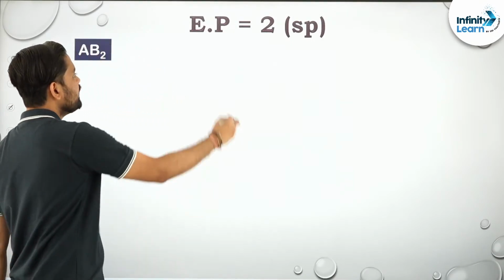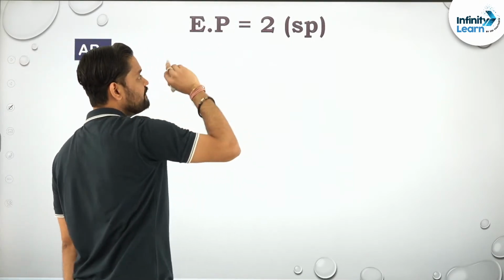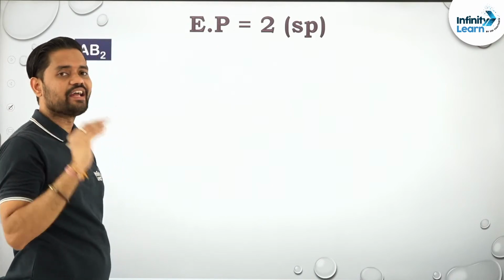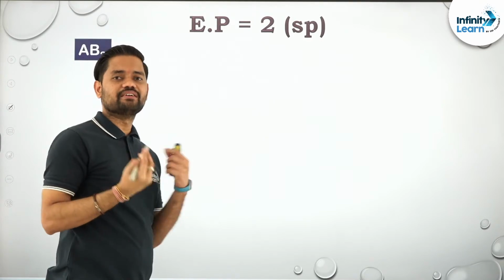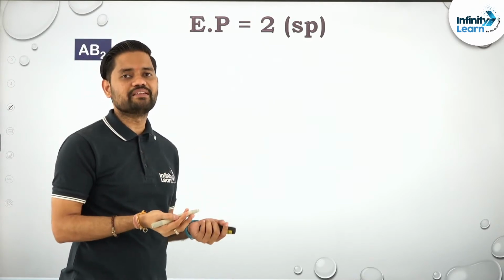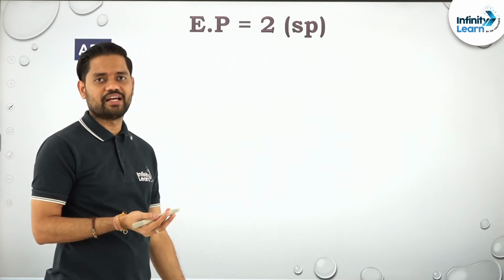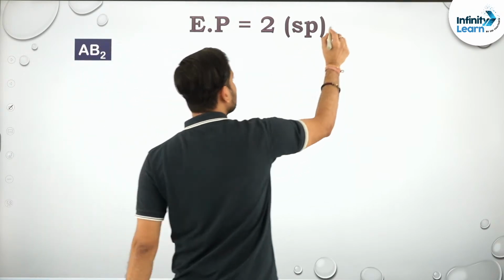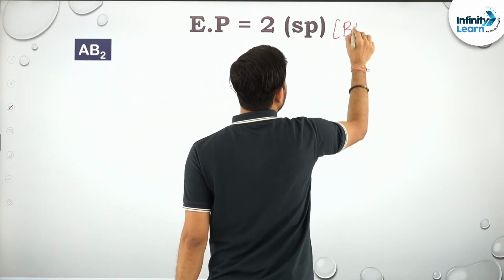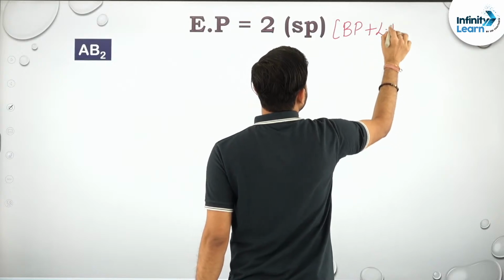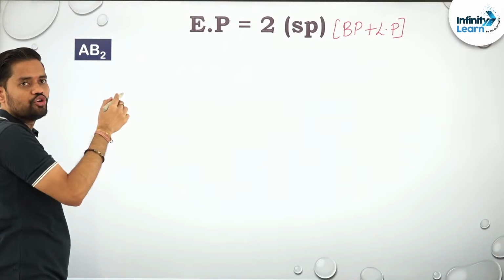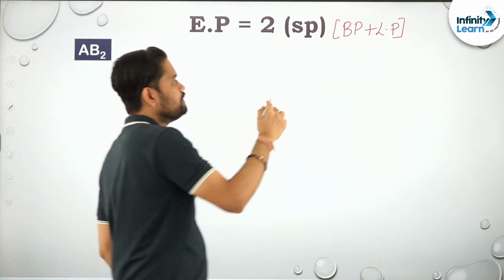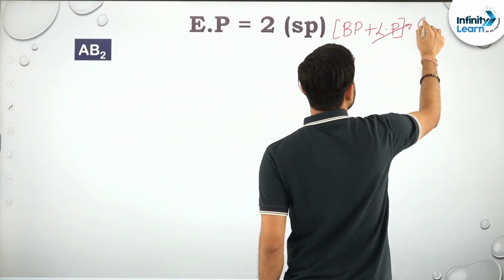The first one is where electron pair is 2. Whenever electron pair is 2, its hybridization is sp. And I will cover hybridization along with it, so at the end we will not discuss hybridization separately; we will discuss it now. Here, 2 means it has bond pair plus lone pair. And the type I have taken here is AB2. That means no lone pair; the lone pair tends to 0 here.